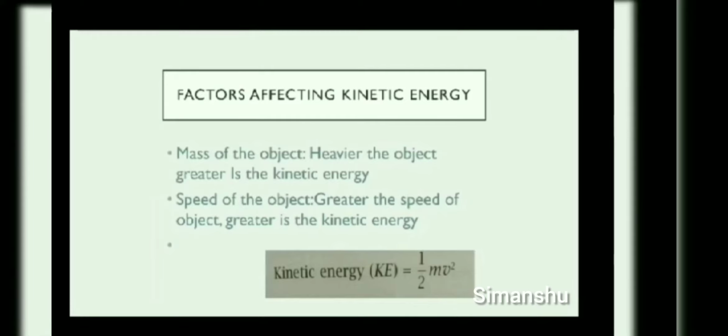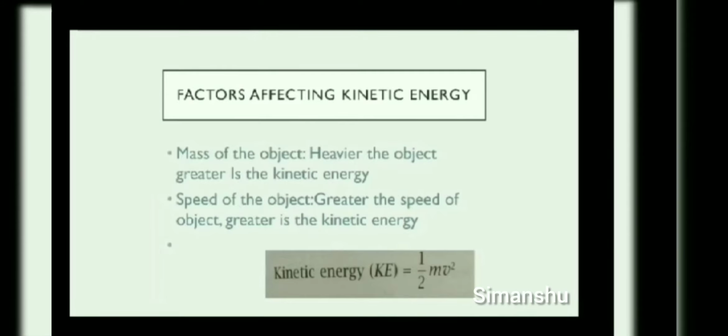But if you are hitting it hard, moving it very fast, with high speed, the nail will get inserted. In this way we can say that the higher the speed, the higher is the kinetic energy.